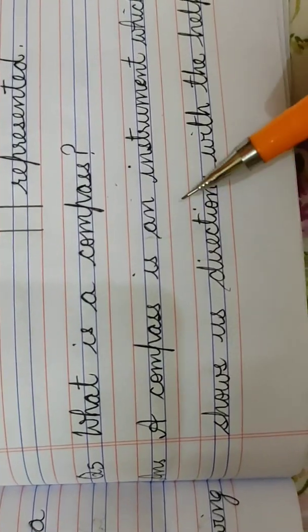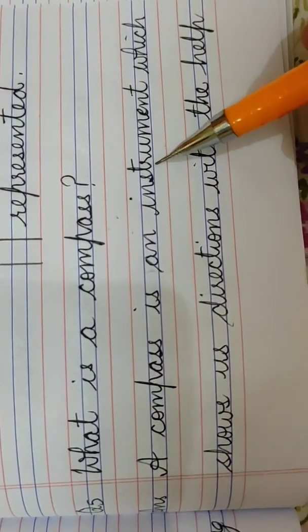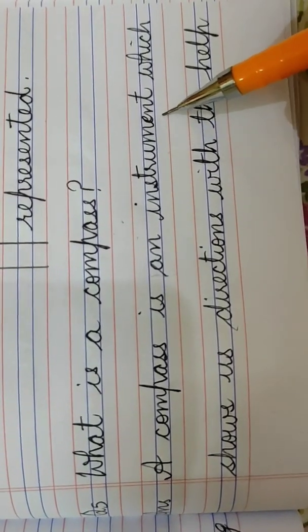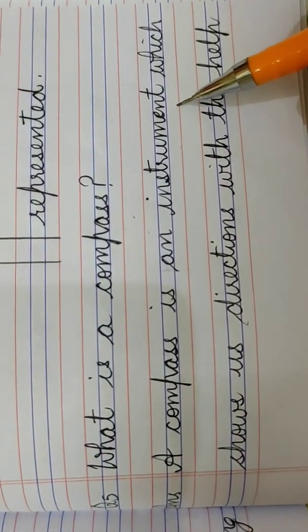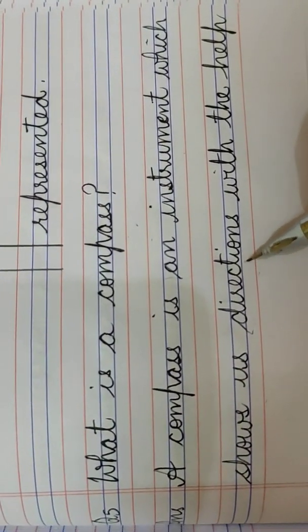A compass is an instrument. Spelling of instrument, I-N-S-T-R-U-M-E-N-T, instrument, which shows us directions. Spelling of directions, D-I-R-E-C-T-I-O-N-S, directions.